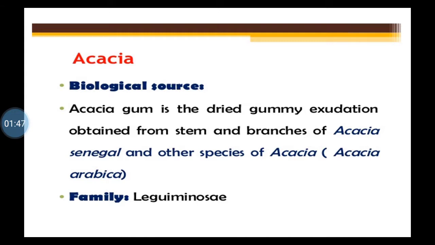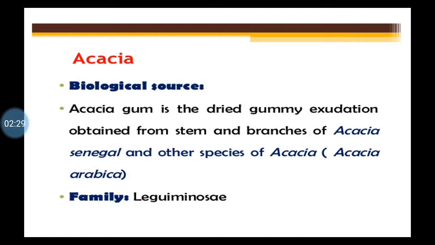The synonyms are gum acacia and gum arabic. Two important other names are there: gum acacia, gum arabic. Biological source: acacia gum is the dried gummy exudation. Exudation means which comes out naturally from the external covering of the tree, isn't it? So it is gummy exudation obtained from stem and branches of Acacia senegal, Acacia arabica.